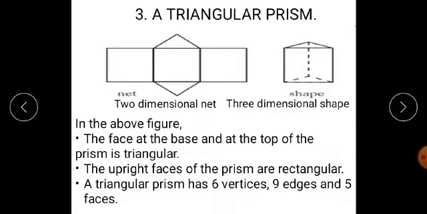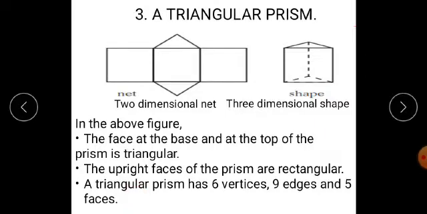Now, students, you have to count the edges: 1, 2, 3, 4, 5, 6, 7, 8, and 9. Therefore, 9 edges and 5 faces: 1, 2, 3, 4, and 5. Therefore, a triangular prism has 6 vertices, 9 edges, and 5 faces.